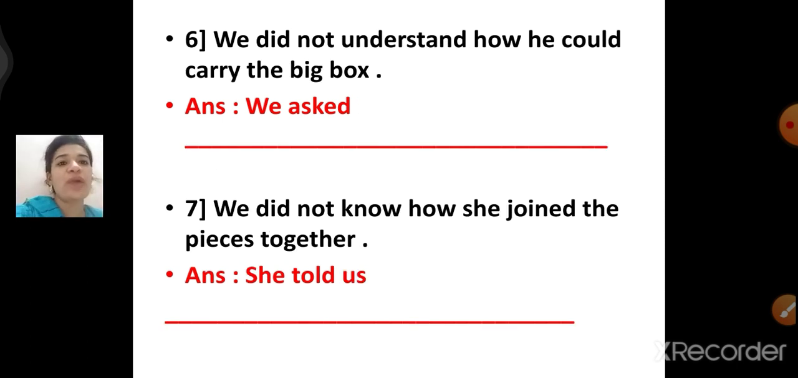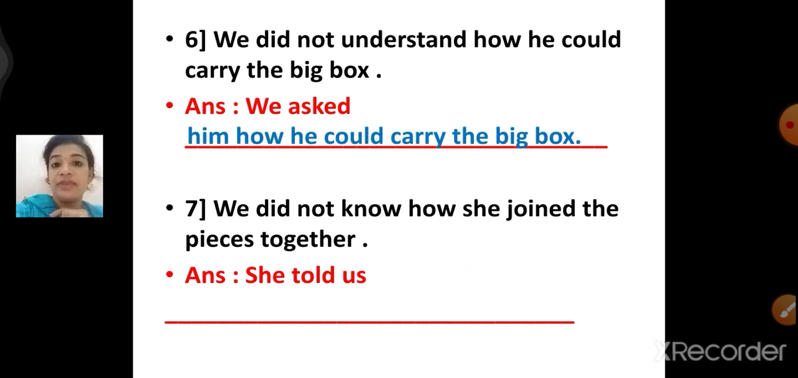And now the sixth one, we did not understand how he could carry the big box. We asked. So, and what you're going to complete ahead? We asked him how he could carry the big box. So answer is there in front of you now.